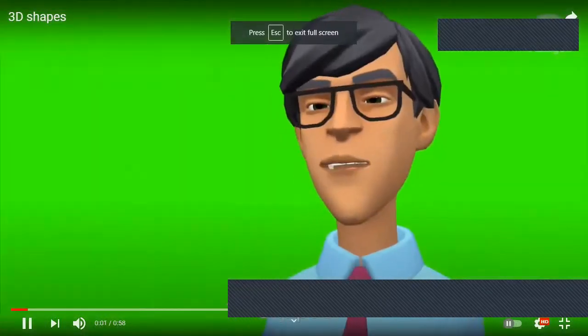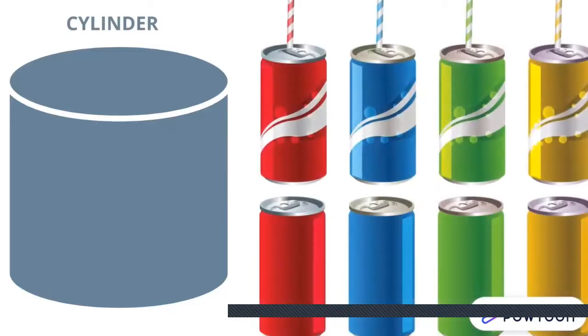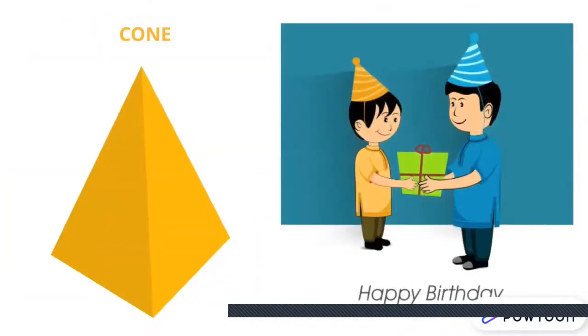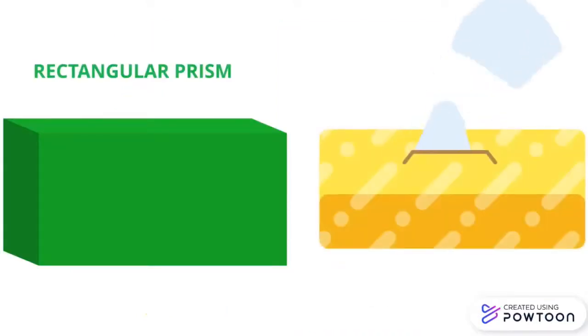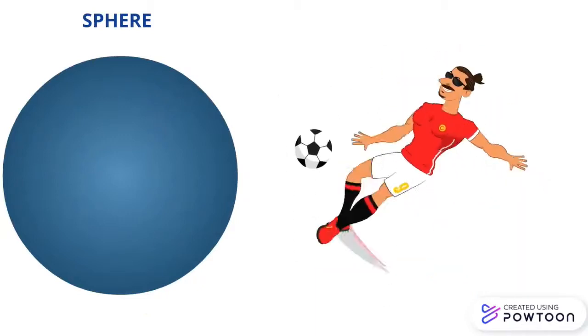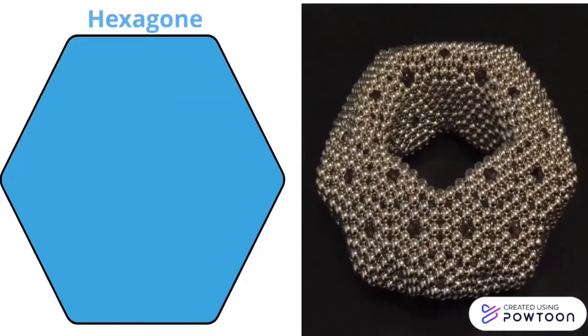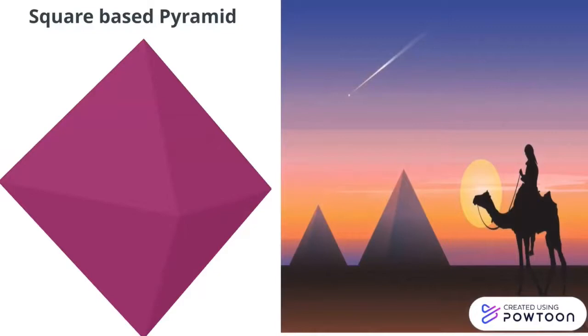Today's topic, shapes, 3D shapes. 3D shapes: a tube, a cylinder, cone, rectangular prism, sphere, sphere, hexagon, torus, square-based pyramid,